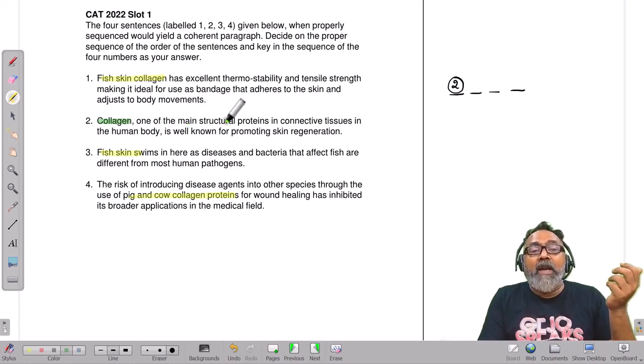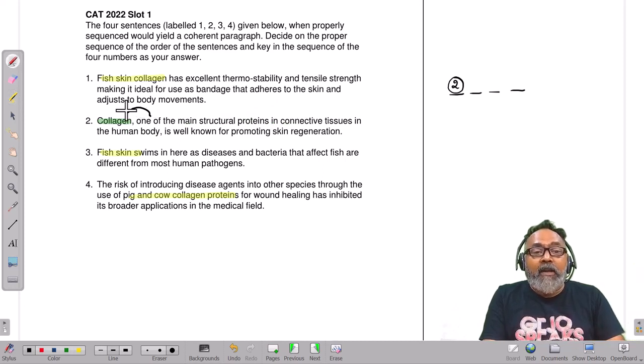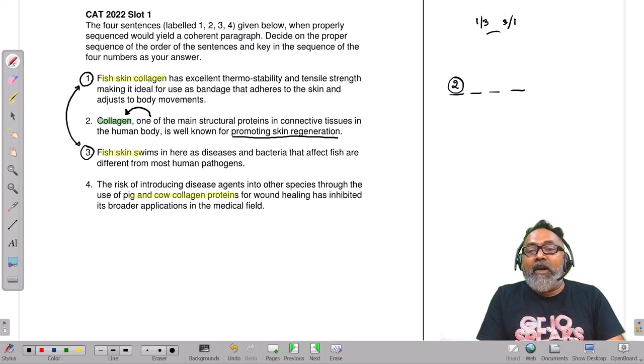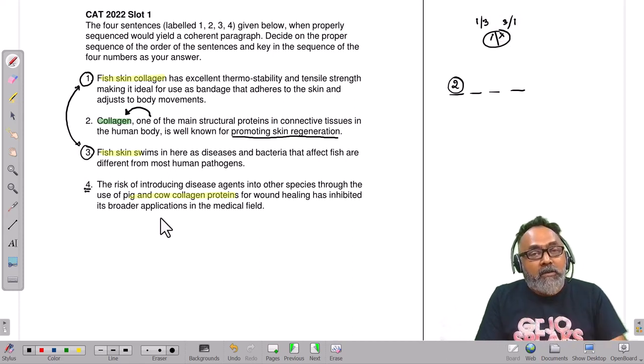Collagen, one of the main structural proteins in connective tissues in the human body, and this is also defining it and giving one importance of it, the benefit of promoting skin regeneration. And then you've got something specific that is talking about fish skin, and something specific that is talking about pig and cow collagen proteins. Then the second thing that you knew is that 3 and 1, because they're talking about fish skin specifically, form some sort of a block, whether it is a 1-3 block or a 3-1 block, but definitely these have a block, and we then have to figure out where to place statement number 4.